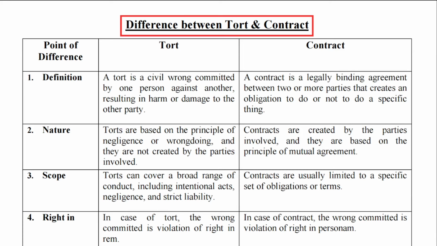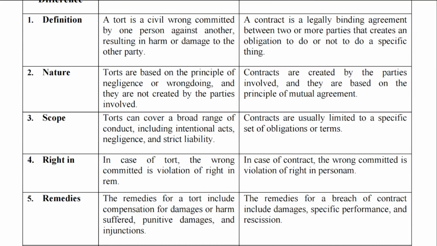Second point, nature. Torts are based on the principle of negligence or wrongdoing and they are not created by the parties involved, whereas contracts are created by the parties involved and they are based on the principle of mutual agreement. Third point, scope. Torts can cover a broad range of conduct including intentional acts, negligence, and strict liability, whereas contracts are usually limited to a specific set of obligations or terms.